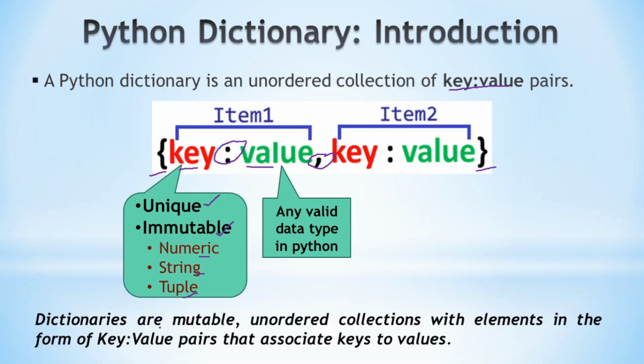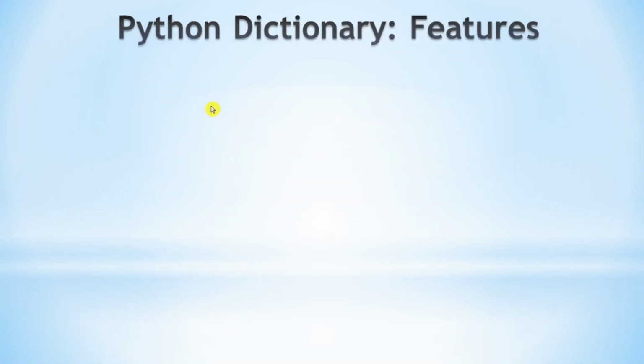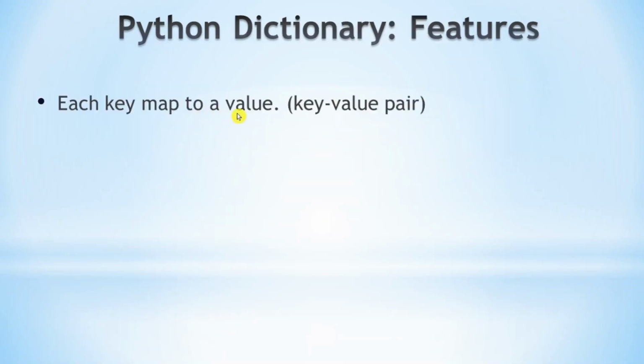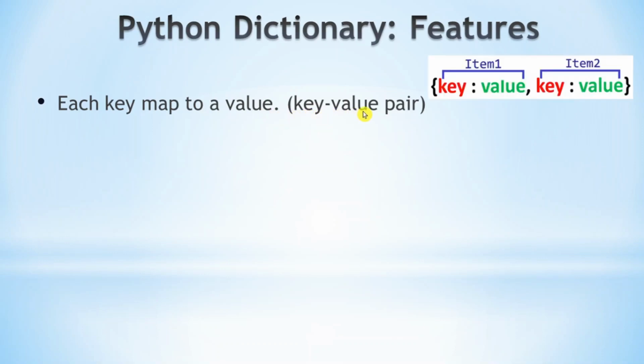The definition for dictionaries: mutable, unordered collections with elements in the form of key value pairs that associate keys to values. Mutable means we can add more items or delete items from a dictionary. Some of the features of Python dictionaries are: each key is mapped to a value. That is, it will be in the form of a key value pair.